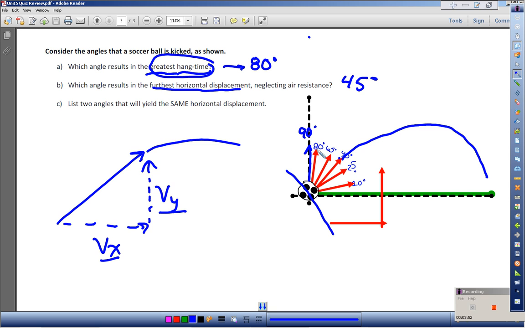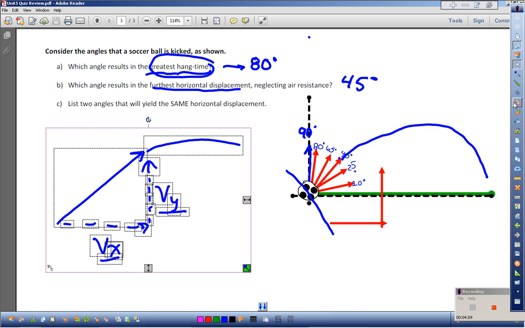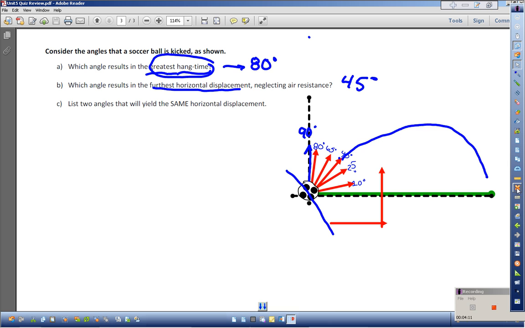My 80-degree angle would be the least, and it turns out that my 10-degree angle also gives me the least. It ties with 80 degrees, which leads us to this very last question. It wants to know two angles that will yield the same horizontal displacement if the soccer ball is kicked at those two angles. What I want you to realize is that there is this mirror effect right about the 45-degree mark.